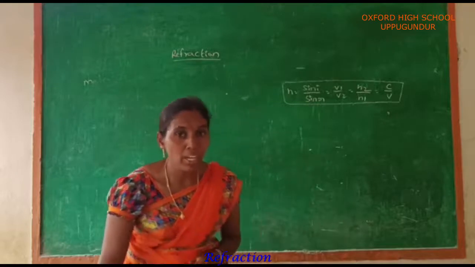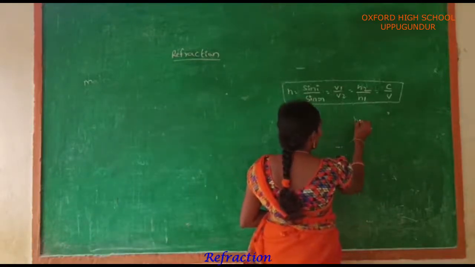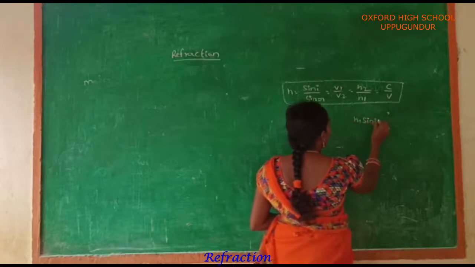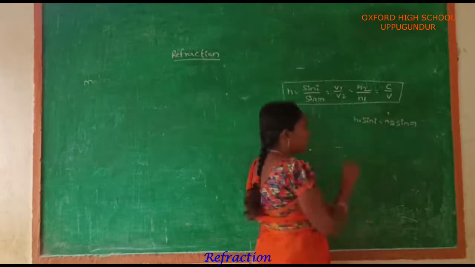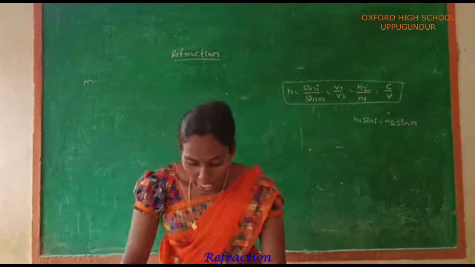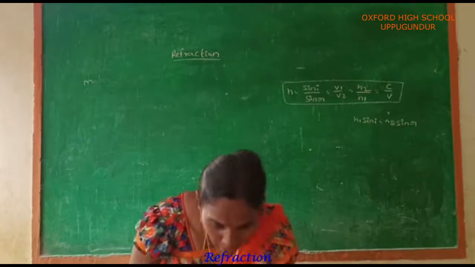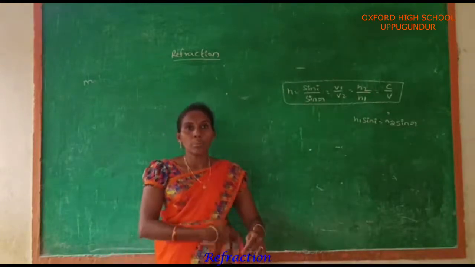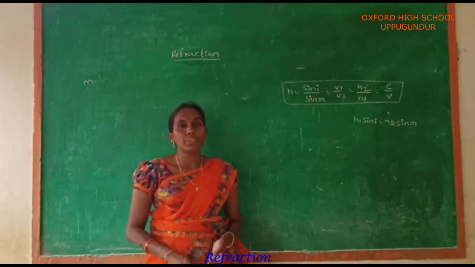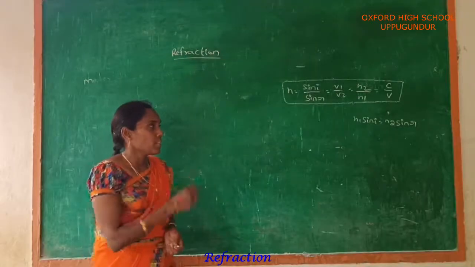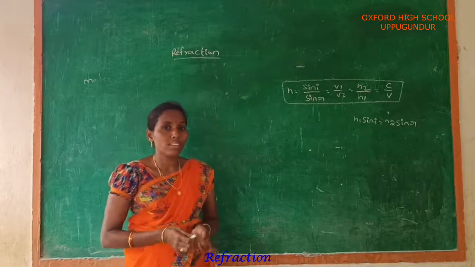In this session, I am going to derive the equation n1 sin i is equal to n2 sin r. In this case, n1 means the refractive index of the first medium, n2 means the refractive index of the second medium, i means the angle of incidence and r means the angle of refraction. This is the derivation of Snell's law.